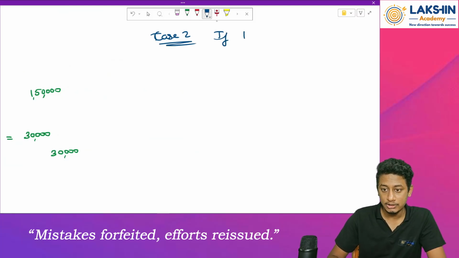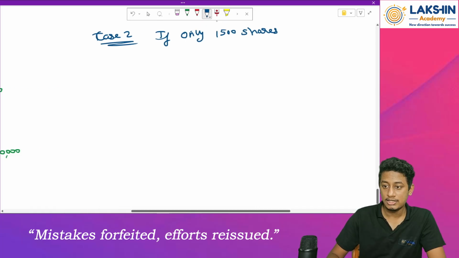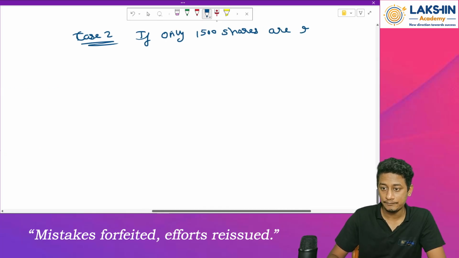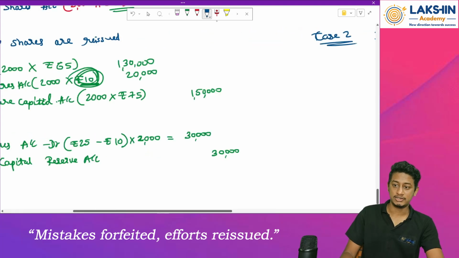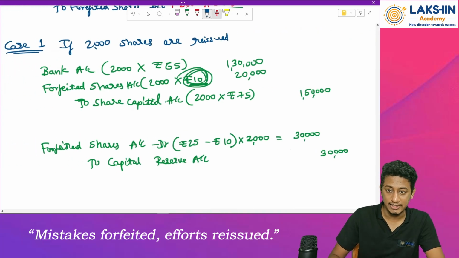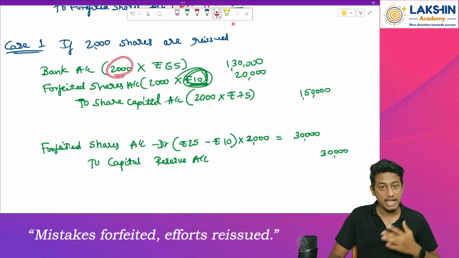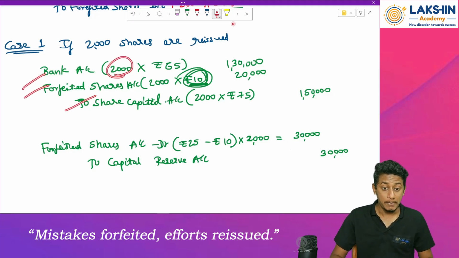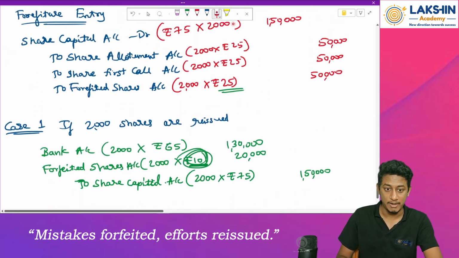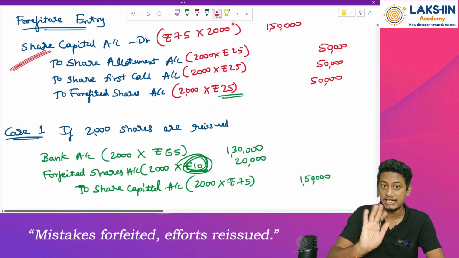Now, case number two, as per the question, 1,500 shares are reissued. Now what to do with this? See, this forfeiture entry will remain the same. This forfeiture entry, whatever is there, it won't change, because if I'm forfeiting 2000 shares, I will write the same entry. This entry will not change.